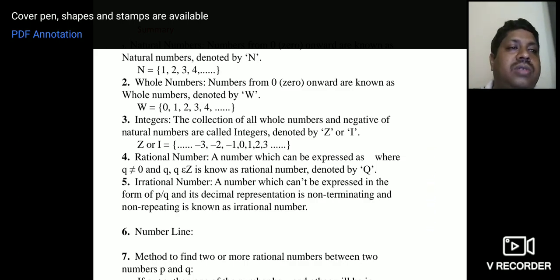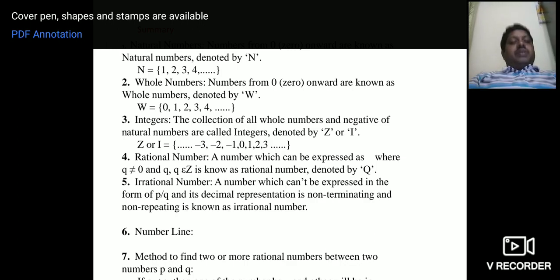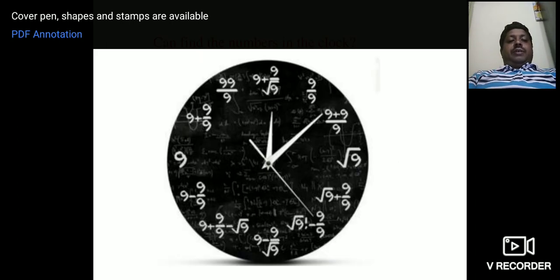Number line means the numbers can be expressed on a line, called the number line. Also the method of finding rational numbers between two numbers p and q. Got it? So this is the summary of what we have learned today.